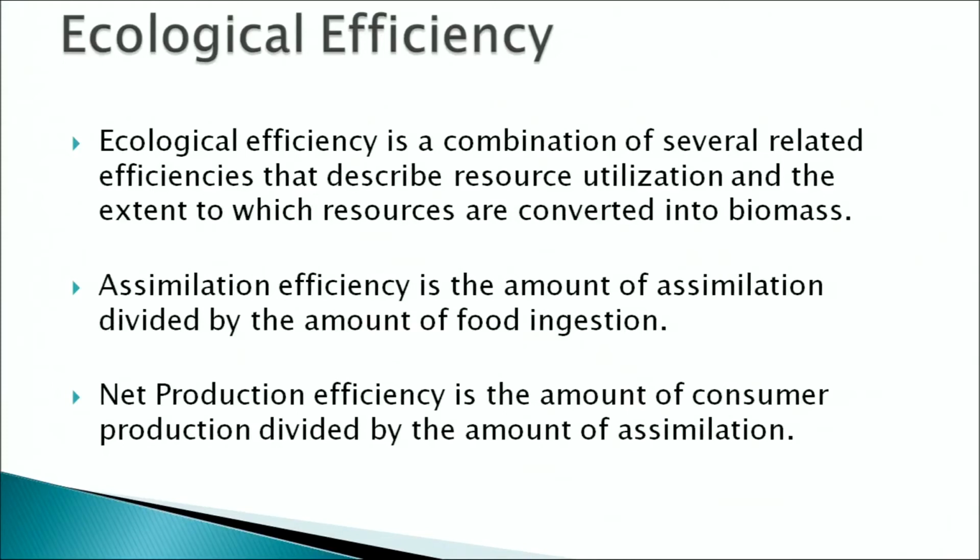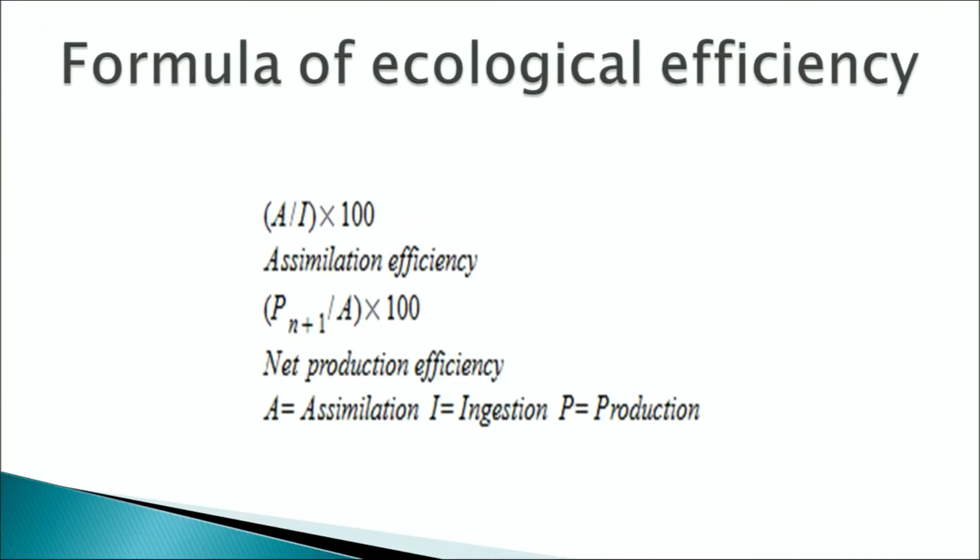Net production efficiency is the amount of consumer production divided by the amount of assimilation at the producer level. The formula for assimilation efficiency is assimilation divided by ingestion into 100. Net production efficiency is given as production at n level divided by the assimilation at n level.